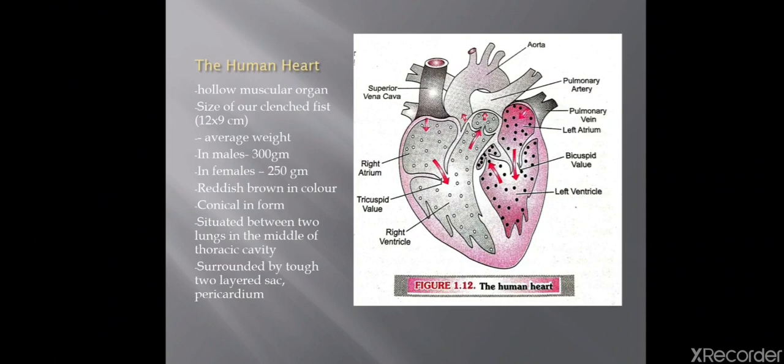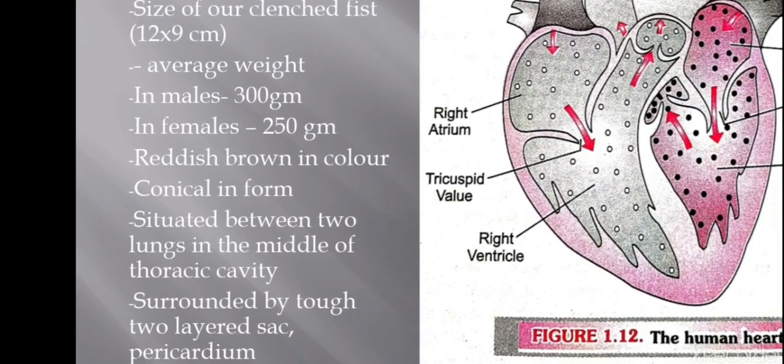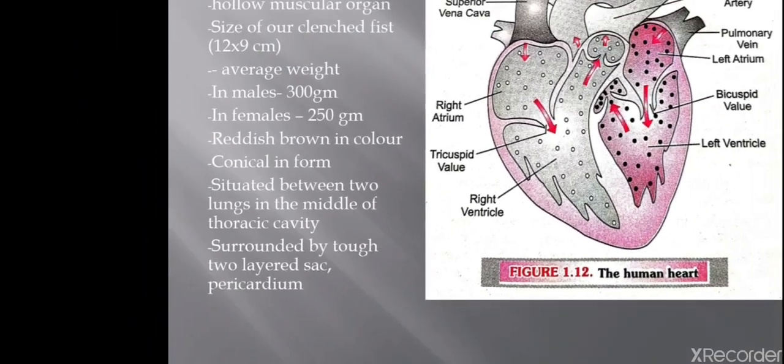Now the very important organ of the body is your heart, the human heart. The human heart is a hollow muscular organ. It is the size of our clenched fist, that is 12 by 9 centimeters approximately. The average weight of the human heart in males is 300 grams and in females 250 grams. It is reddish brown in color, conical in form, situated between the two lungs in the middle of the thoracic cavity, surrounded by a tough two-layered sac called the pericardium.